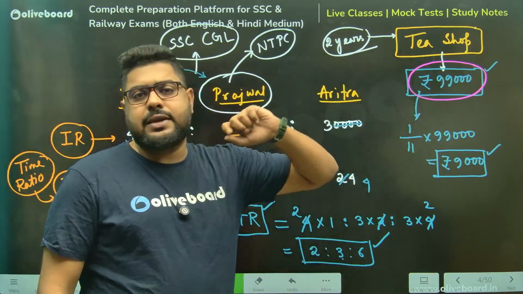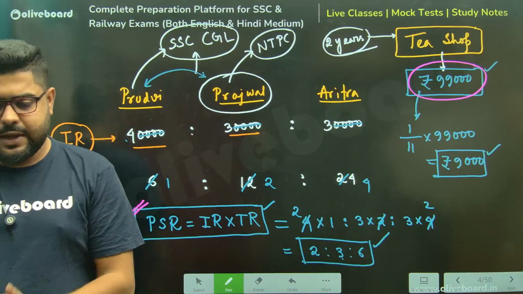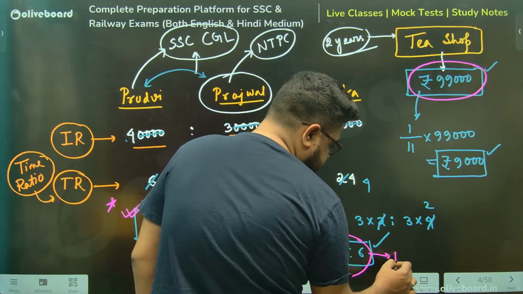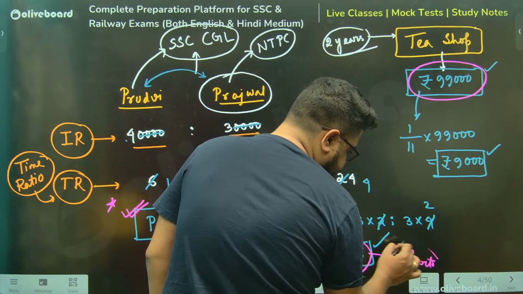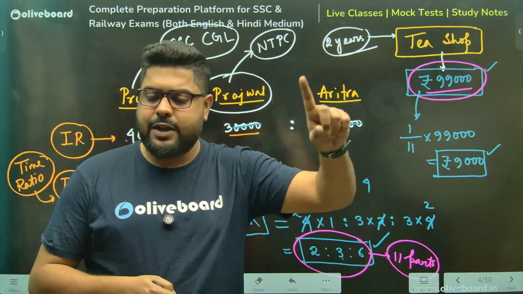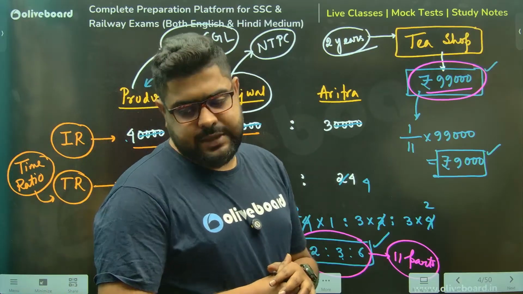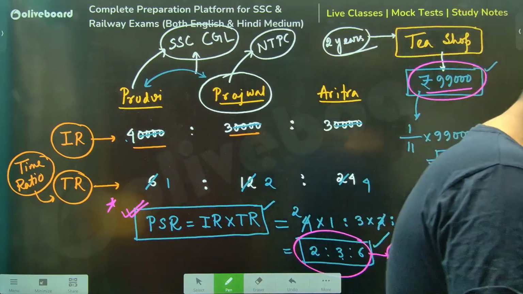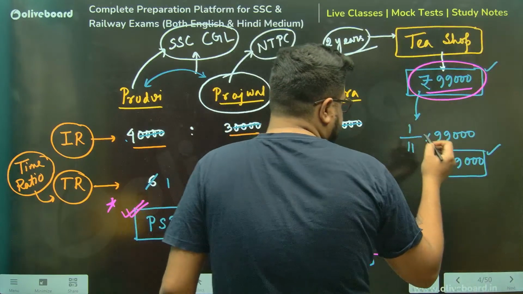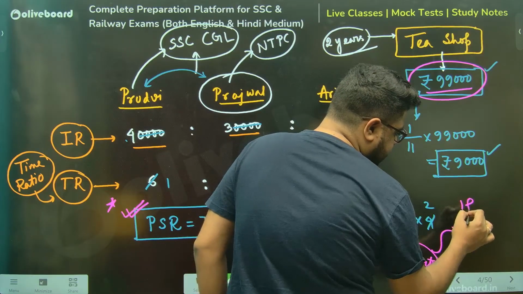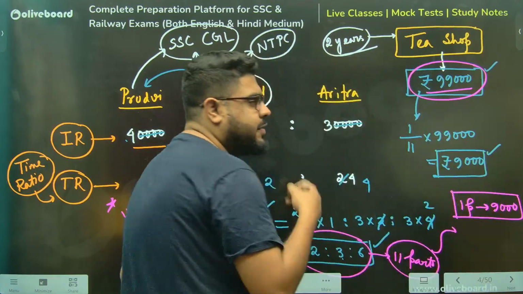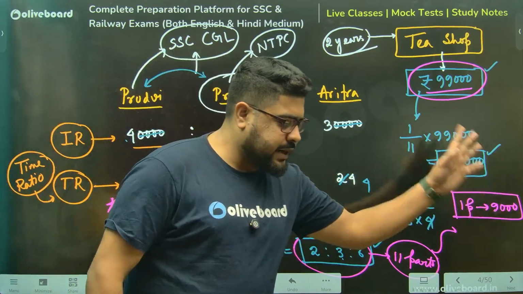11 parts is equal to 99,000. One part is how much? 11 parts, 6 plus 3 plus 2, that is 11 parts total. And here the total is 99,000. So one part value is how much? Everyone, tell me this much. 11 parts is 99,000, so one part is 9,000. Everyone, this much agrees. So one part will be 9,000 rupees. 9,000 into 11 gives you 99,000. So one part has to be 9,000, sir.